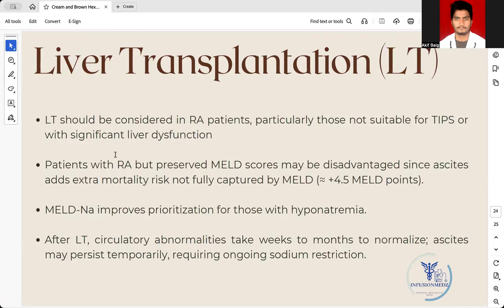The last point of therapy is liver transplantation. It should be considered in refractory ascites patients, particularly those not suitable for TIPS or with significant liver dysfunction. Patients with refractory ascites but preserved MELD scores may be disadvantaged, since ascites adds extra mortality risk not fully captured by MELD. MELD sodium improves prioritization for those with hyponatremia.